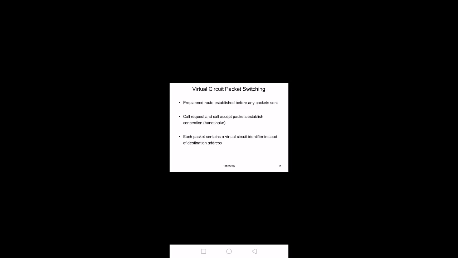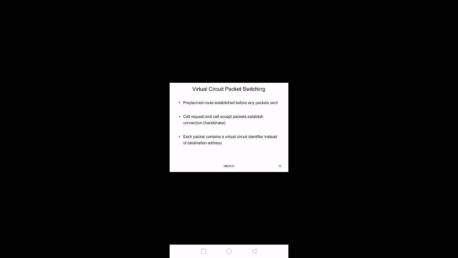For this we have to have a call request. That call request has to reach the receiver, then it will accept the call and establish the connection between the sender and receiver. So it is like a handshake.